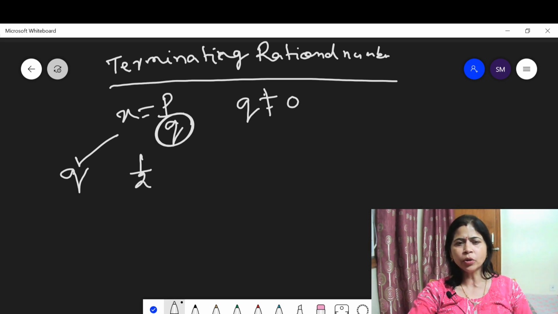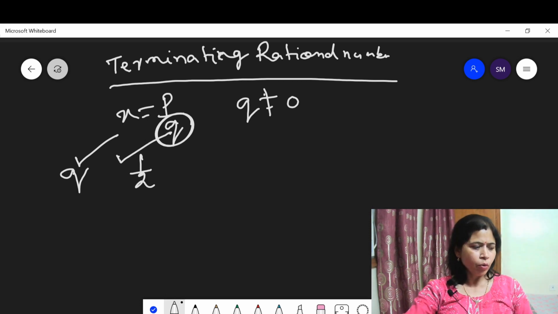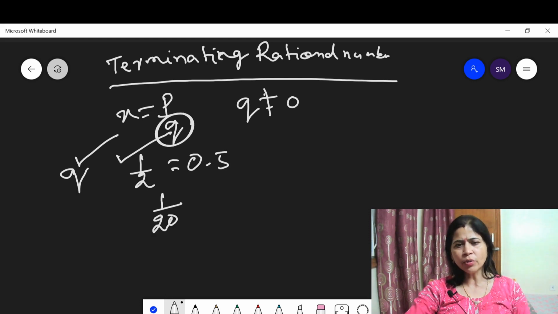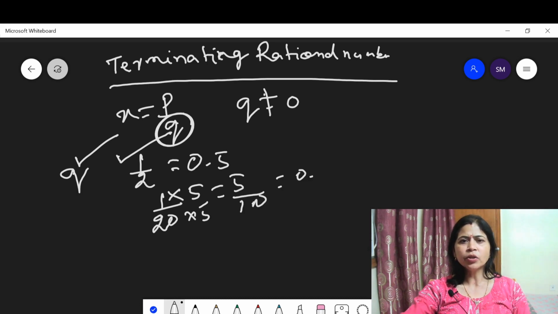Suppose 1 upon 2. When you convert it into a decimal number, you get 0.5. Suppose 1 upon 20. When you convert it into a decimal number, multiply with 5, this is 5 upon 100, then this is 0.05.